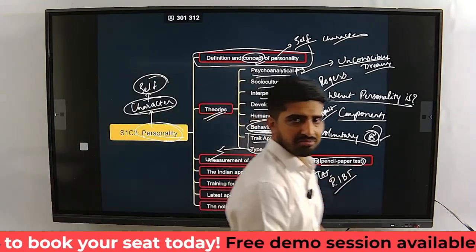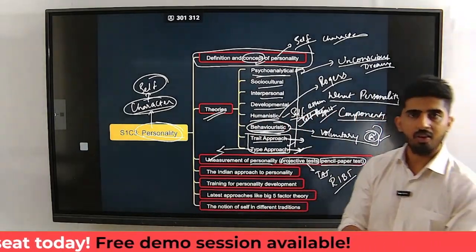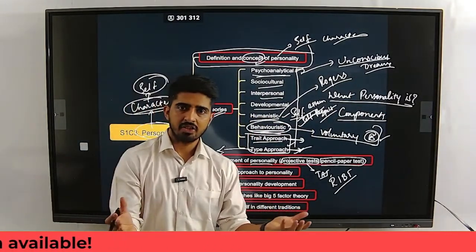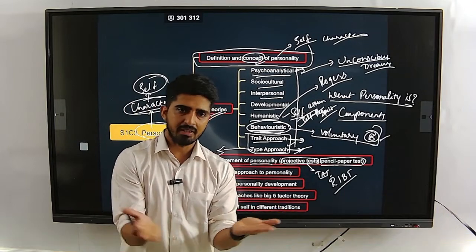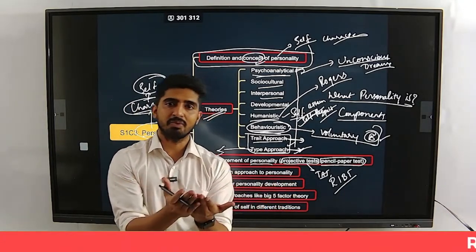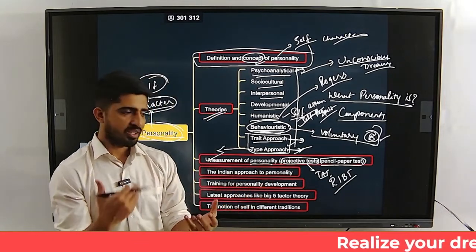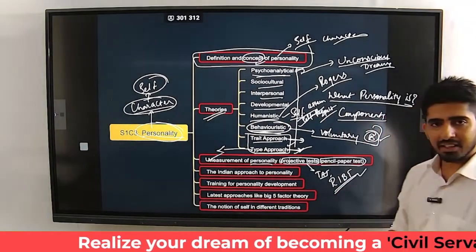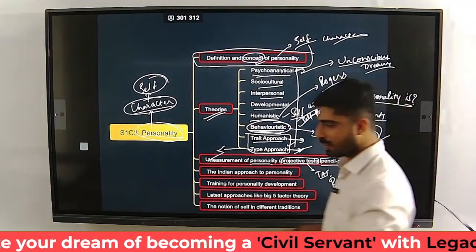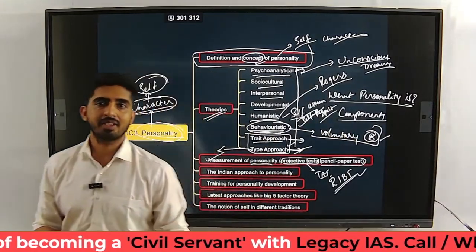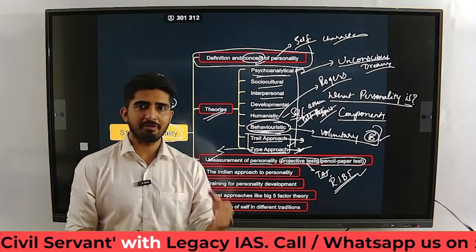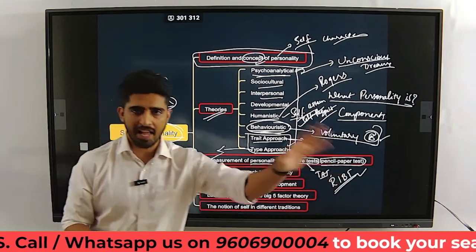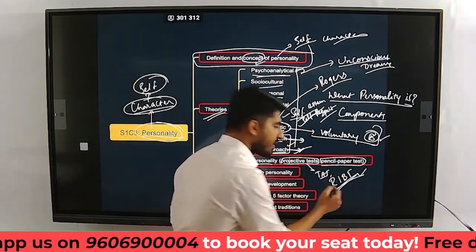Ink blot test: an ink blot on a piece of paper, right? Blotting paper, you put the ink and you get a shape. You get a symmetrical shape on it by closing the paper, and looking at that, you are supposed to say what you see. You have to picturize something and say what it is about. And once you say it, on the basis of that, the psychologist who is trying to evaluate your personality is going to come up with, this person is able to imagine these things because of such and such traits he has. So what is this? Rorschach ink blot test.